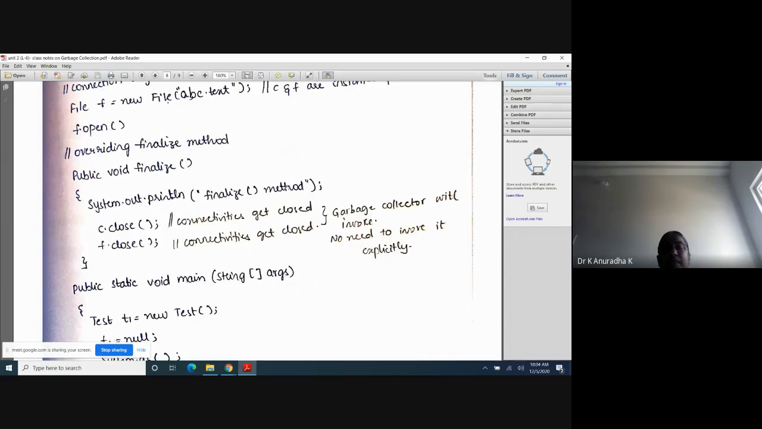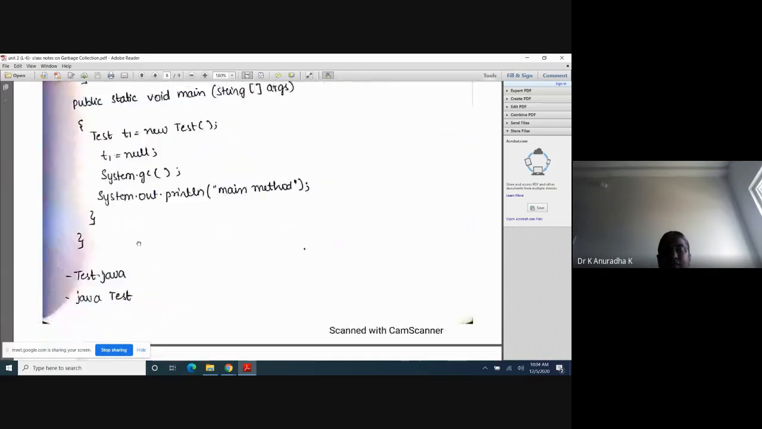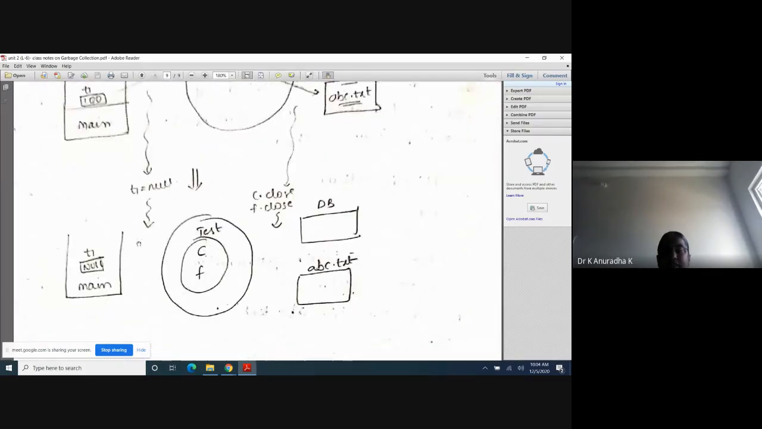That's why it will first print "finalize method". After that, it will close the connection: T.close and F.close. It will close the connections, meaning now there are no connections. Previously the file was open, now it is closed. Now both the connections are closed by the garbage collector using the finalize method. After that, it will destroy this object. So after execution of the finalize method on this object, it will destroy this useless object.